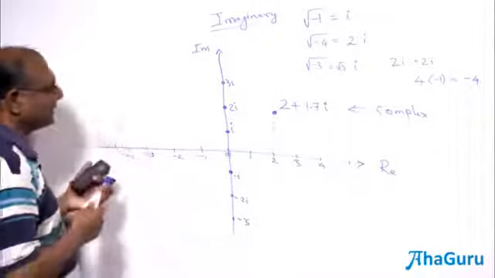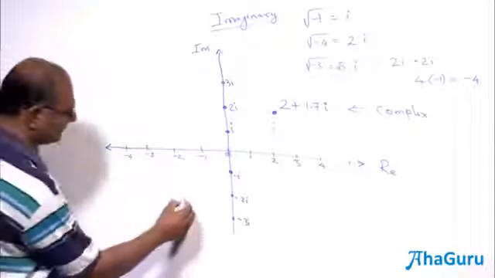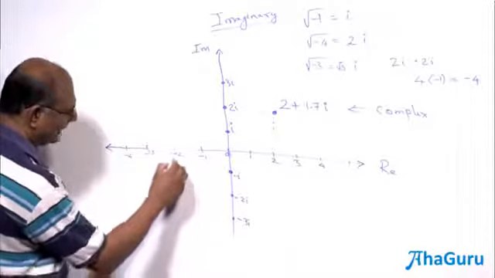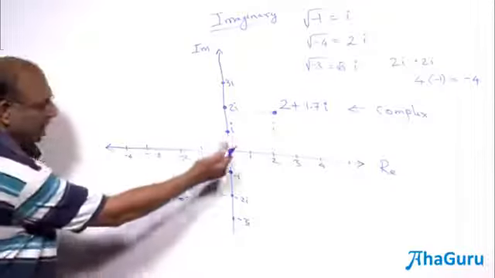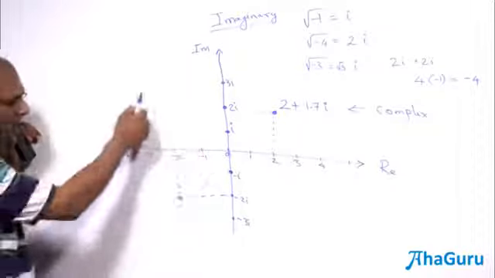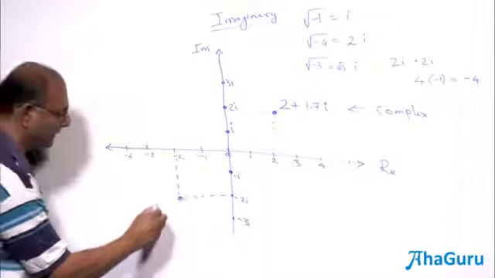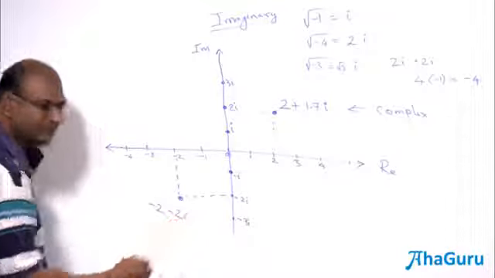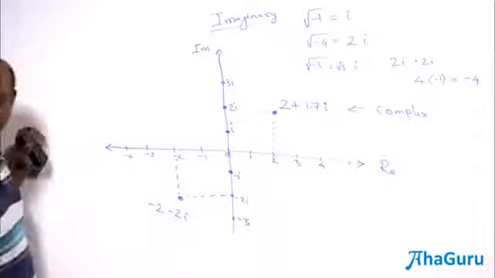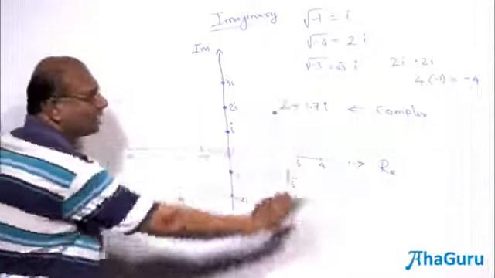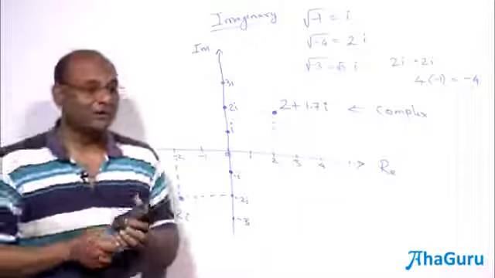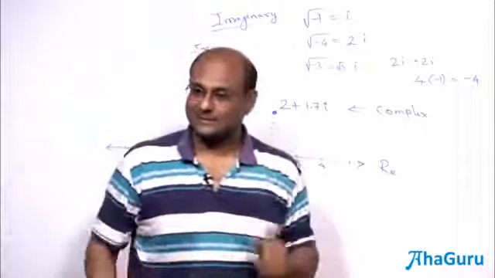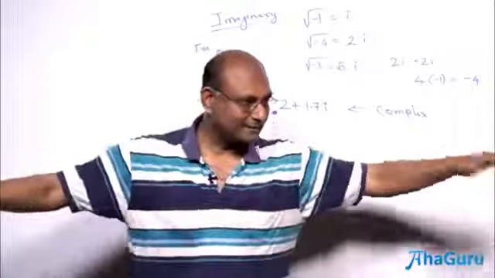Now I can obviously look for another number somewhere here, and if I did that, what is this number? It is -2 minus 2i. That is this number. So every dot is now a number. Actually, it is very, very useful, because remember how useful a real number is? Just one axis.